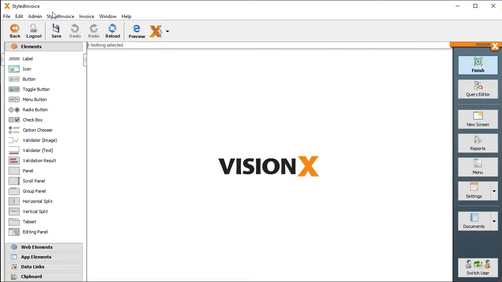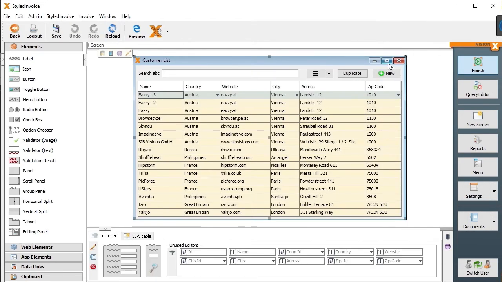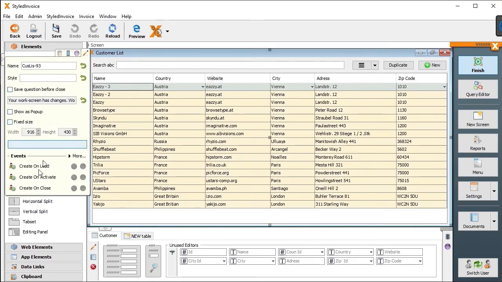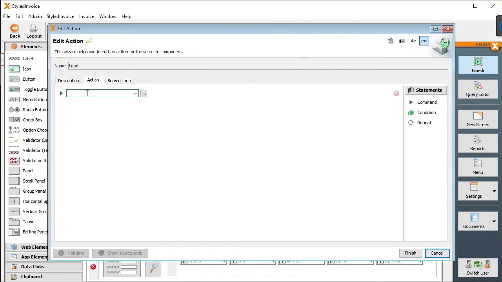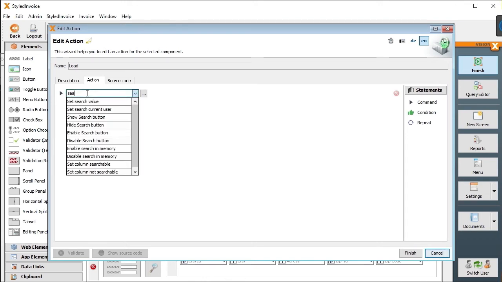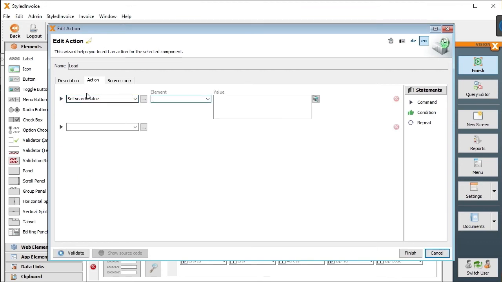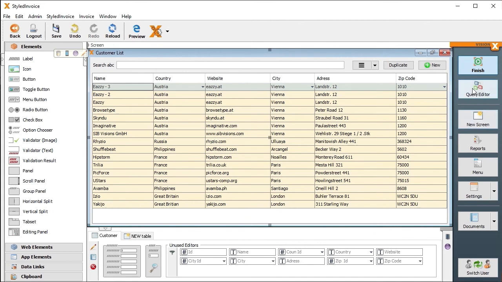Now let's open the Customer List screen. Here we'll add an action that is called either OnLoad or OnActivate. On the Action tab, I select Set Search Value from the drop-down, select Customer under Element, and for the value, we are going to use the parameter we defined earlier. Enter Customer in curly brackets. Click Finish, and let's test it.